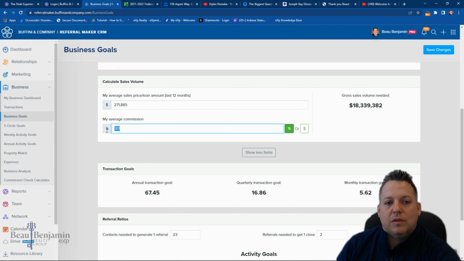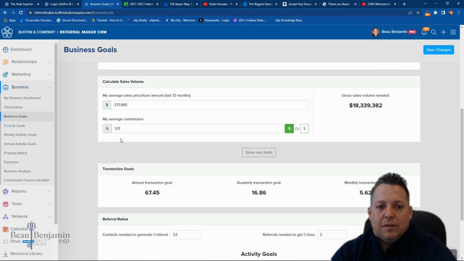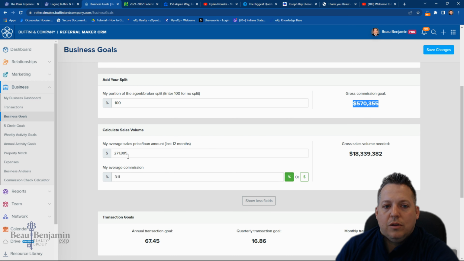Your commission, so this is your average commission, same thing. If you want to be conservative, the first year you can put something like 2.5, 2.75, something like that. Whatever you believe your average commission is, what you should put. But again, after a year in the software, this software will figure out your average. So this is all your buyers, all your sellers, everything mixed together for the whole year. Then based on your average commission, you need to sell this many dollars worth of homes in order to generate that much income to start out, before taxes, before expenses.